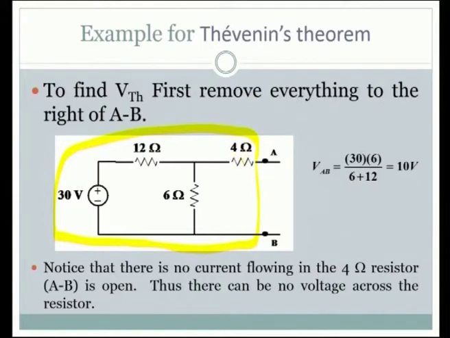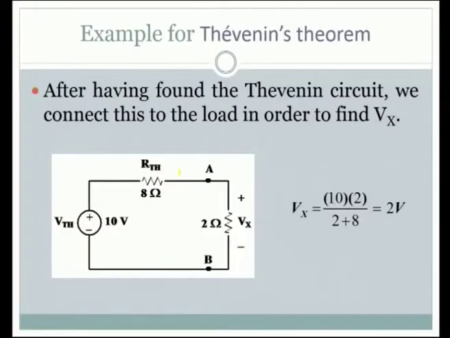This does not drop any voltage; the voltage is dropped across this 12 and 6 only. So, what is the voltage across AB? That is done using the voltage division concept, it is calculated, and the equivalent resistance is also calculated. Now, we have the two values at hand. Now, we can go ahead with the Thevenin equivalent.